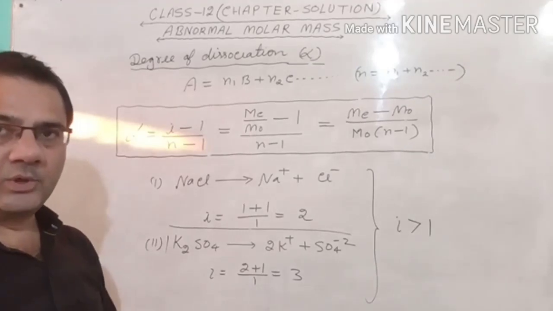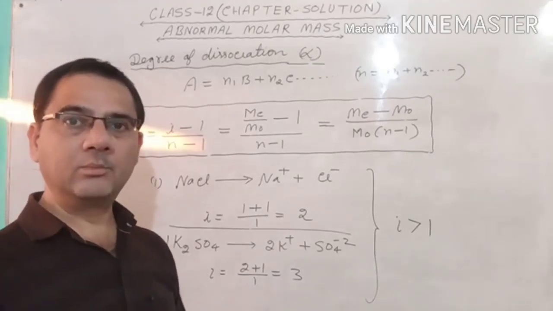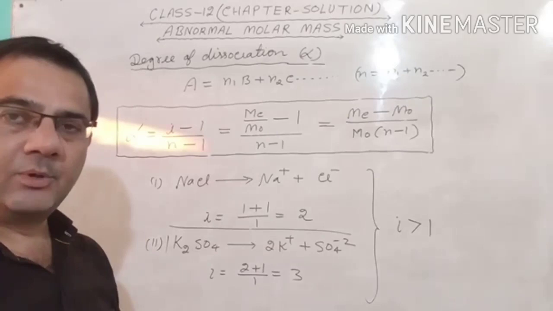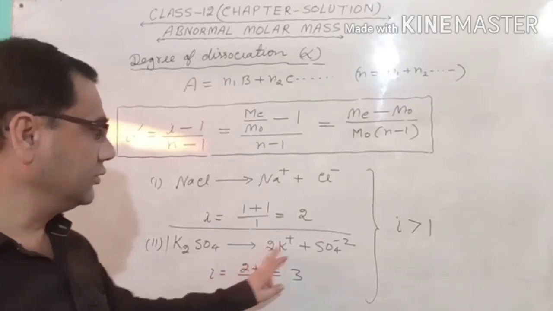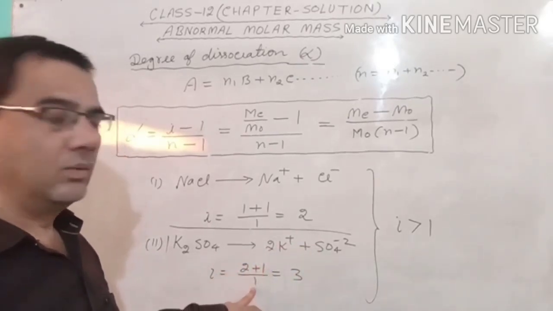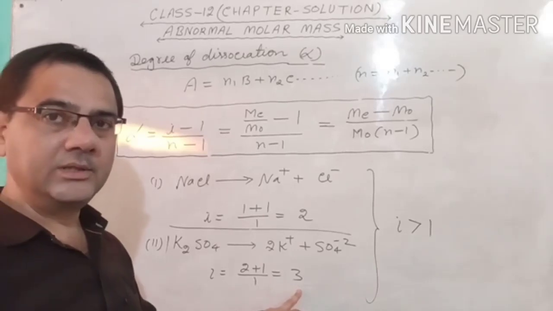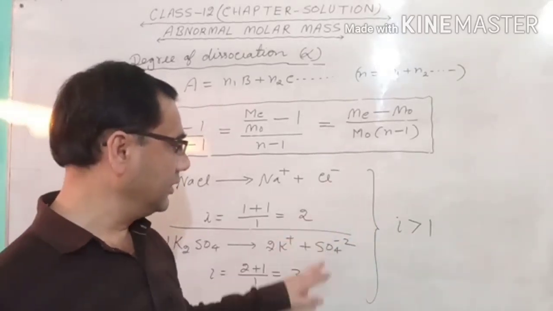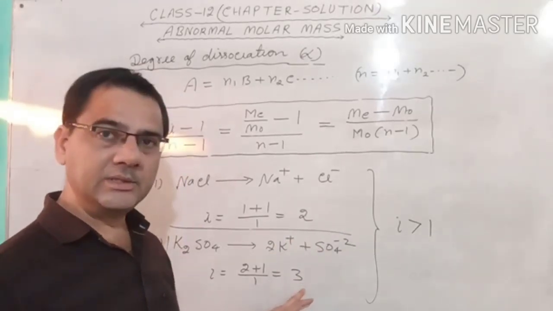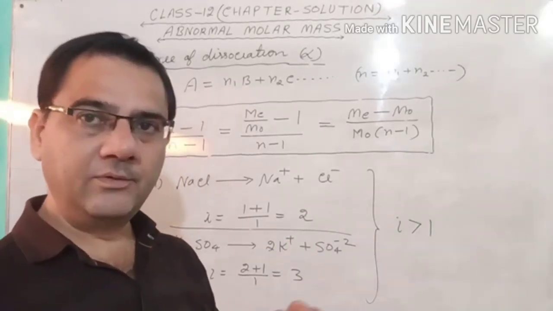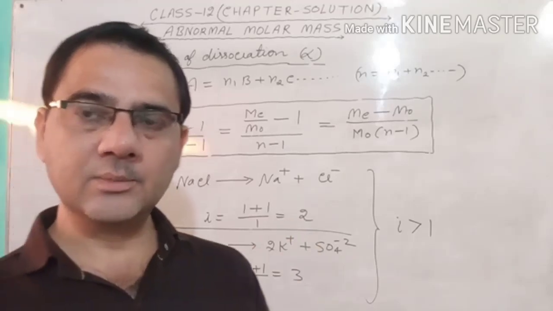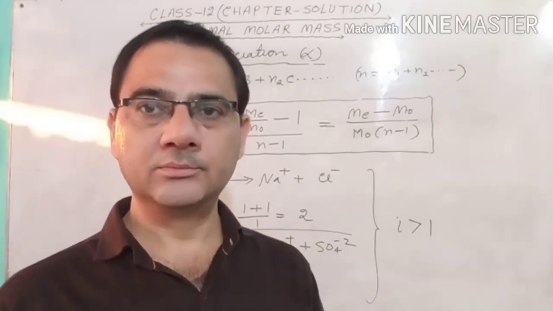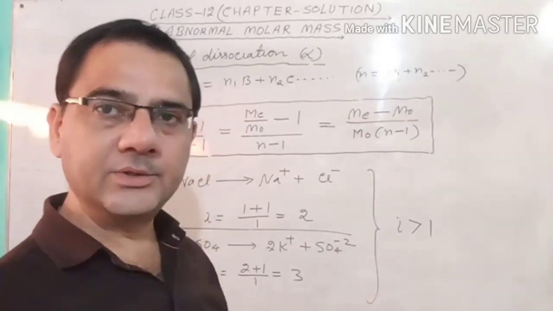And what is the formula of i? Total number of moles of particles after dissociation upon before dissociation. So after dissociation 2 plus 1, that is 3, upon 1, and you will get the value of i equal to 3. So here you are getting the value 2, here you are getting the value 3. It means in case of dissociation, the value of i always comes greater than 1. This is the overall case of dissociation.